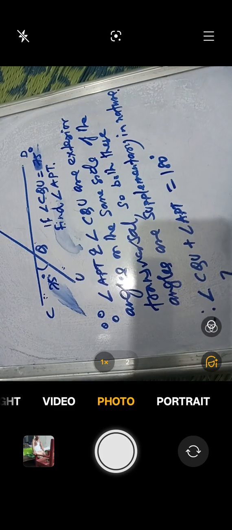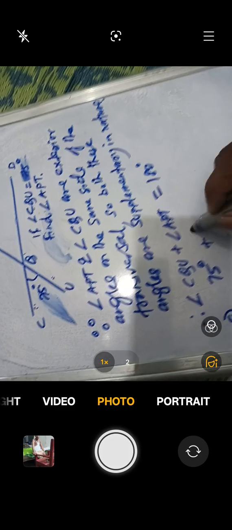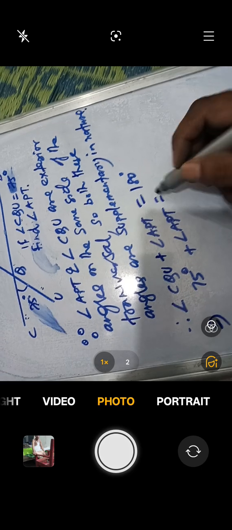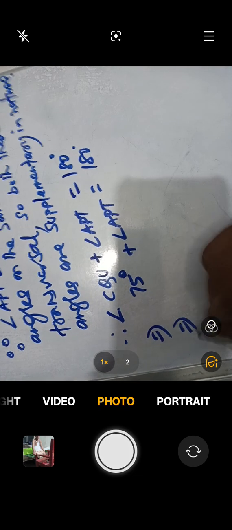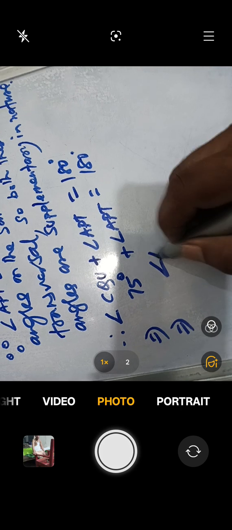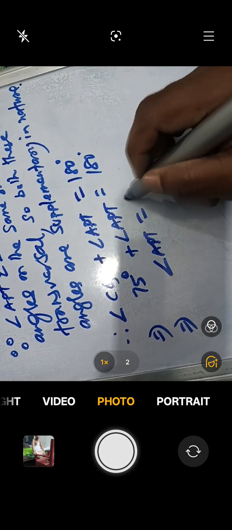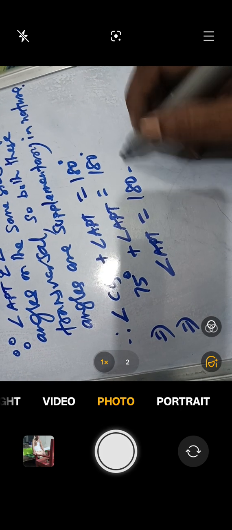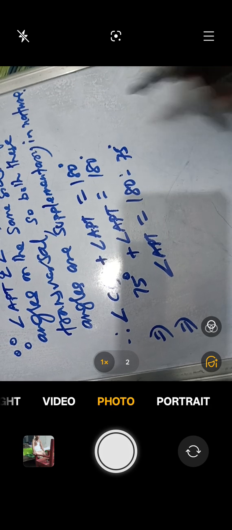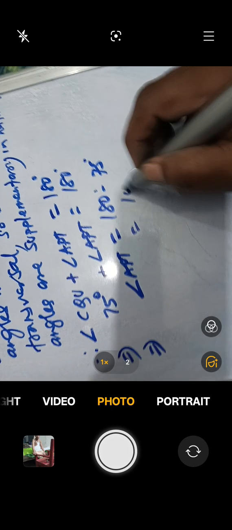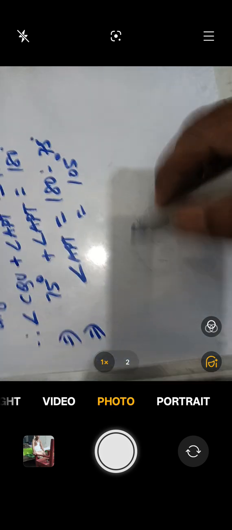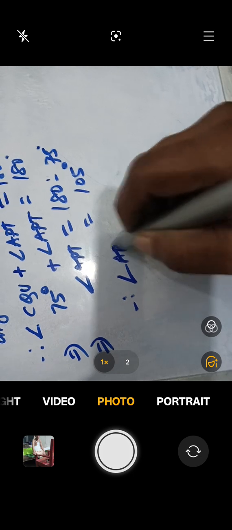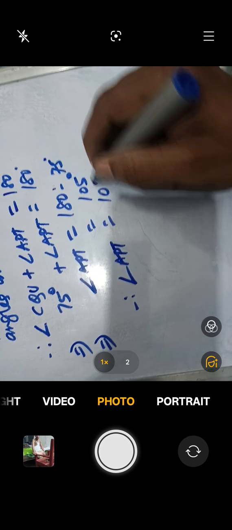We will put here 75 degree plus angle APT is equal to 180 degree. What we will do, we will keep angle APT on this side and we will take this to that side. So the result is 105 degree. Therefore angle APT is equal to 105 degree.